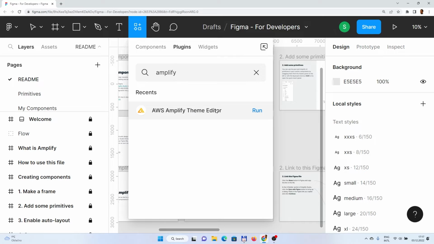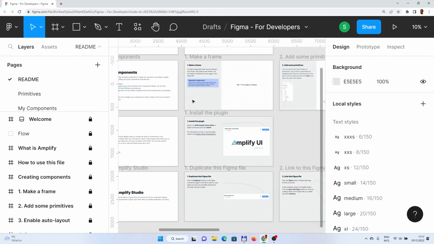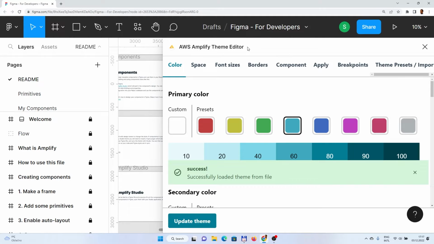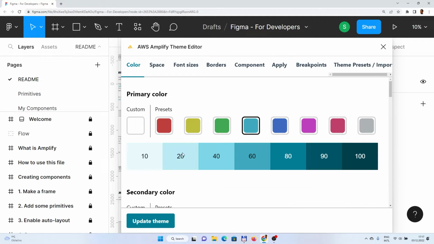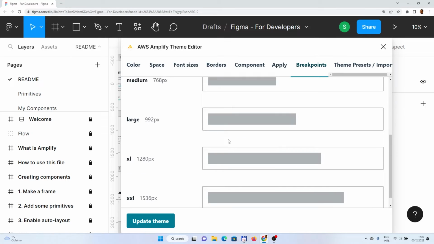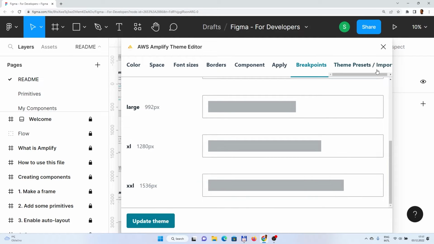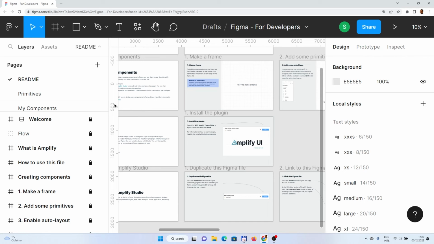There should not be a lot of plugins, and then you can configure your whole theme with this plugin. So for example, changing the colors, changing the breakpoints and so on. If you are done, click update, and that's it. That's all you need to do.